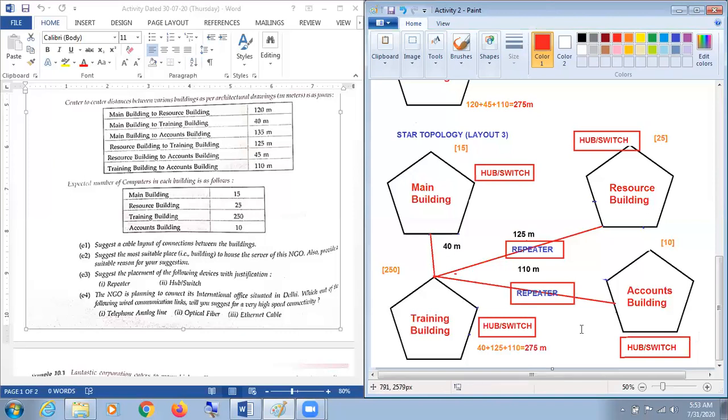The last one is: an NGO is planning to connect its international office situated in Delhi. Which out of the following wired communication links, यहाँ पे बड़ी गौर से देखने वाली जो बात है, अब वो कह रहा है wired communication link.